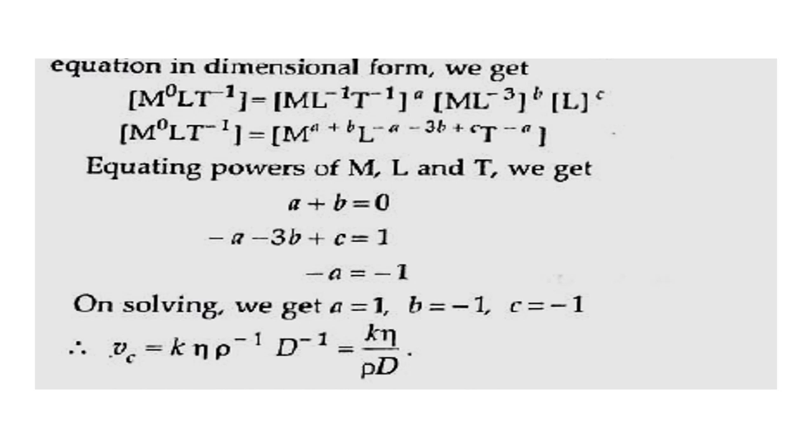By writing the dimensions on both sides and by equating A, B and C on the left hand side as well as on the right hand side, you will get A equals 1, B equals minus 1 and C equals minus 1. And by putting these values in the equation of the last slide, you will get Vc equals K eta rho to the power minus 1 D to the power minus 1. That means K eta divided by rho into D.